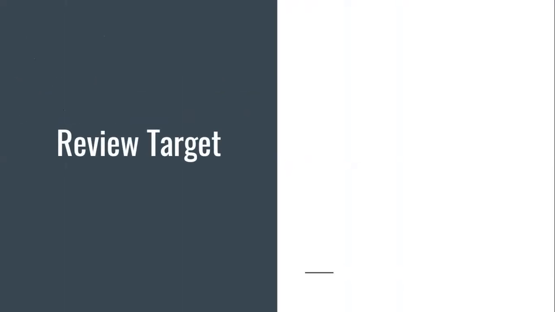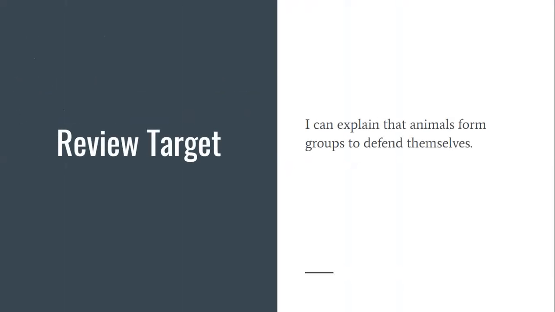Let's go ahead and review our target. I can explain that animals form groups to defend themselves. So you should be able to explain why these groups are made in different animal types and to explain why they have to defend themselves.